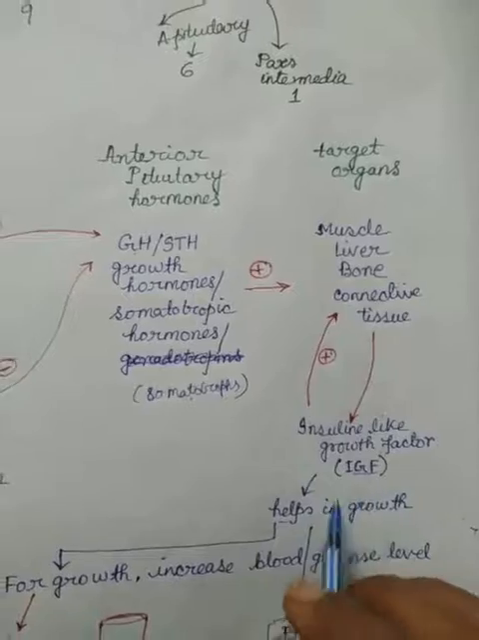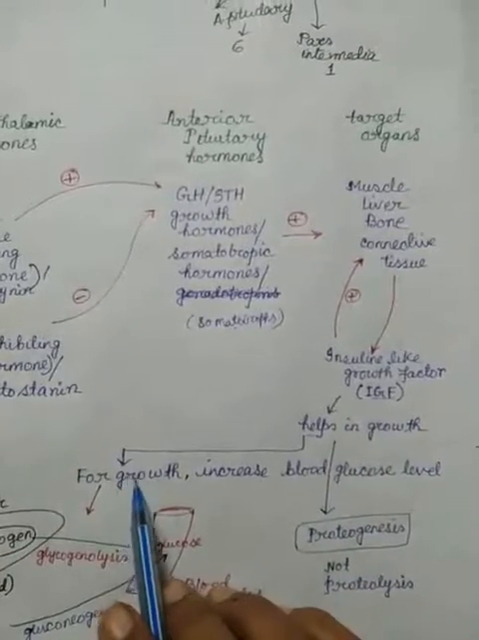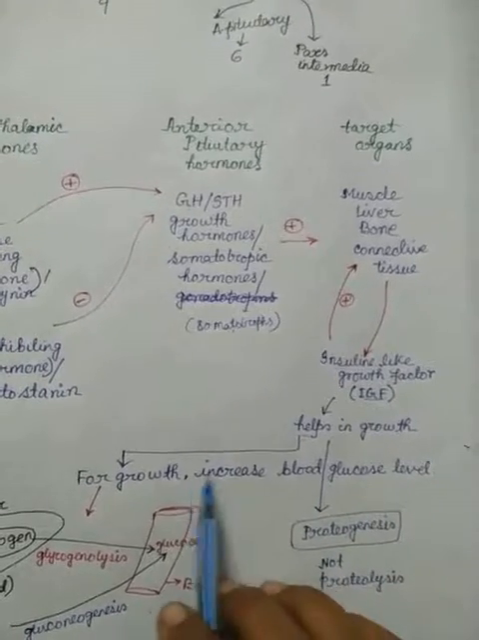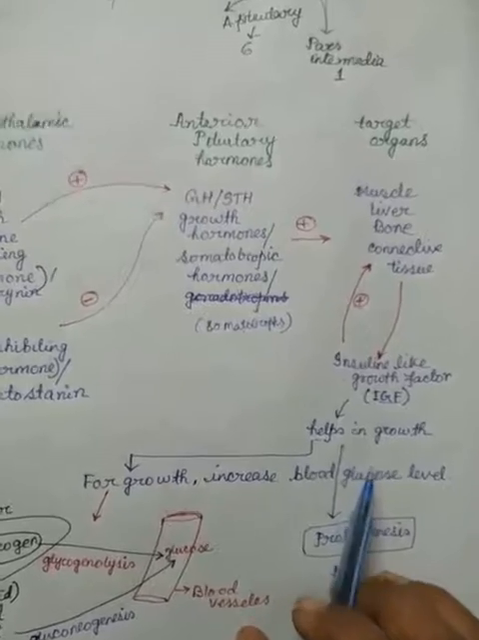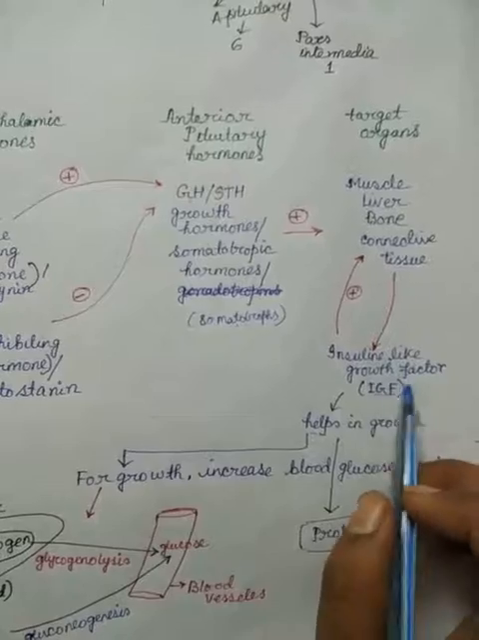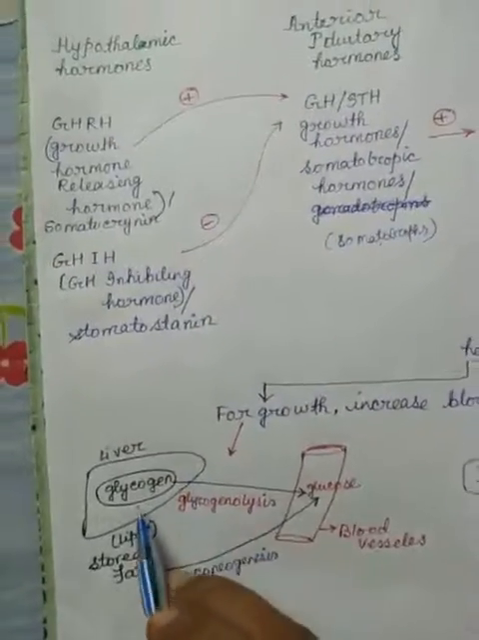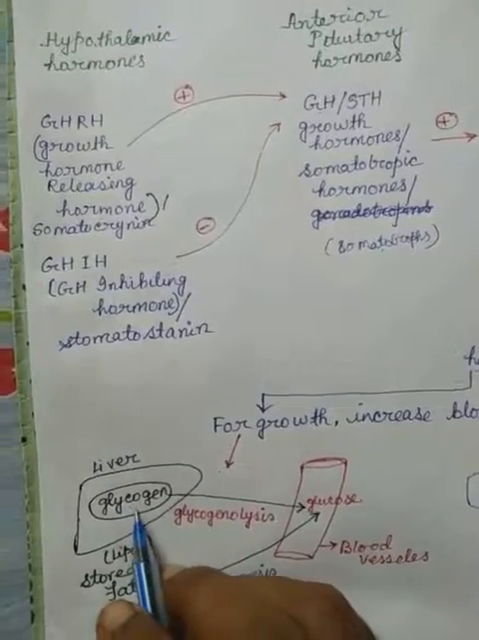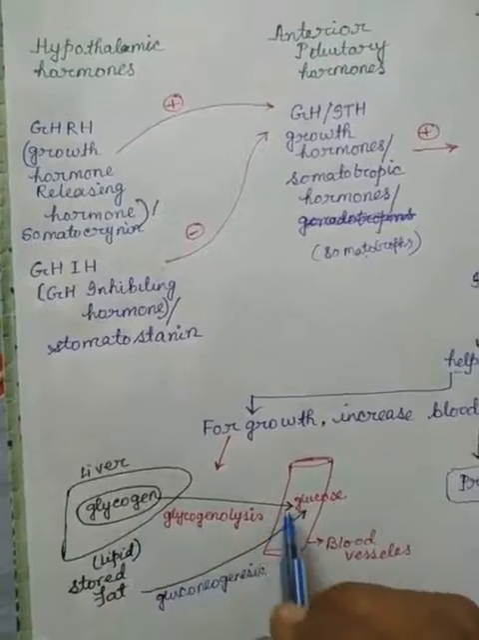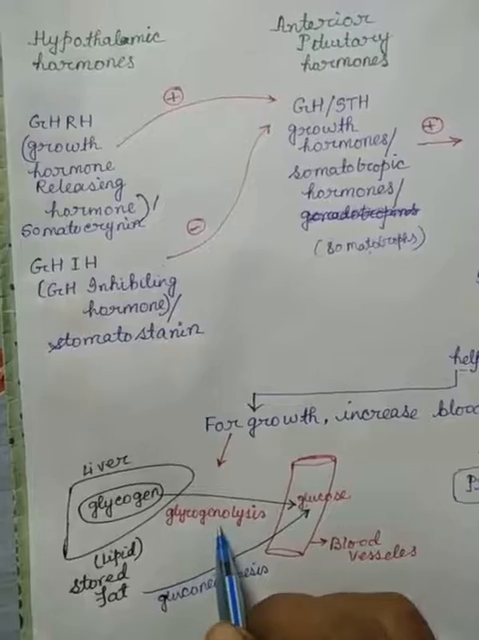Now I will discuss how growth occurs in our body. For growth, we have to increase the blood glucose level. How is it increased? Actually, this insulin-like growth factor helps. In our liver, some glycogen is deposited. This glycogen is broken down to form glucose in the blood capillaries, through the process of glycogenolysis.